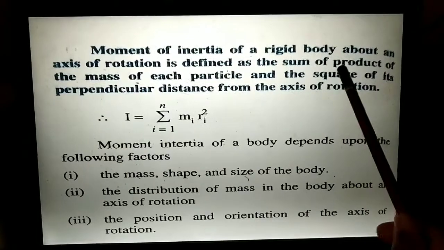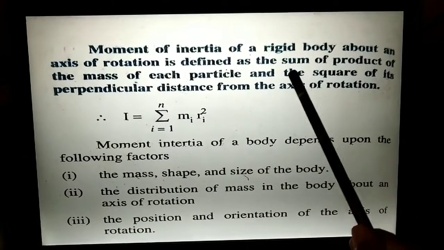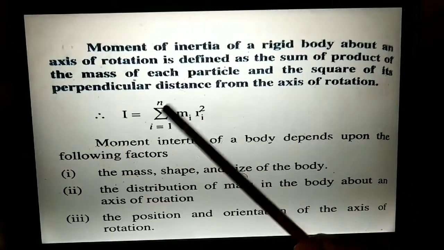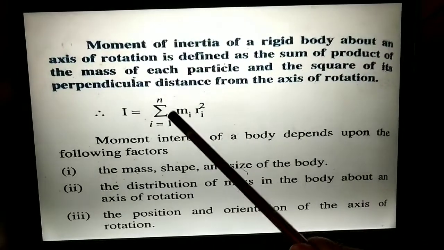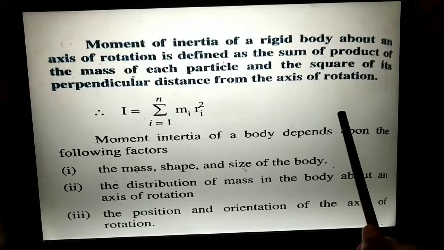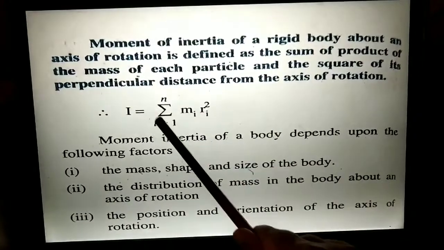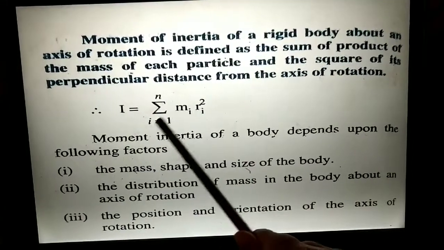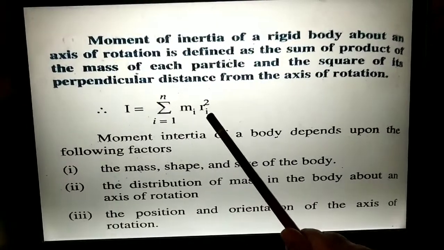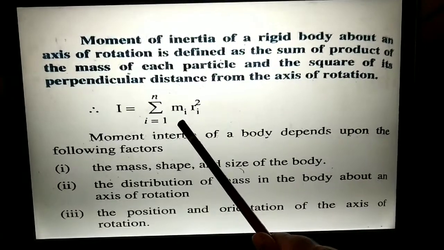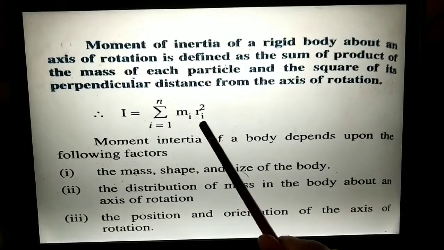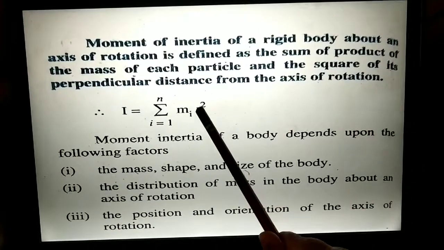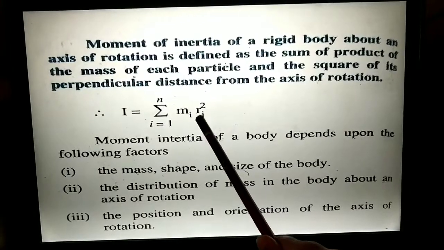So moment of inertia is defined as the sum of the product of the mass of each particle and the square of its perpendicular distance from the axis of rotation. That is, summation i from 1 to n of the product of the mass of each particle, mi, and the square of the perpendicular distance from the axis of rotation.